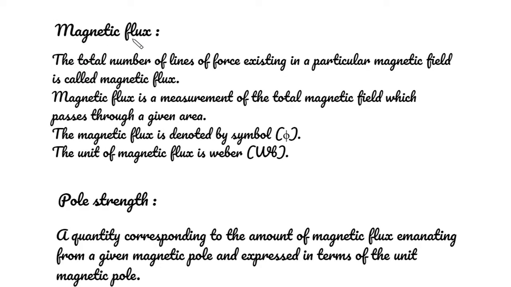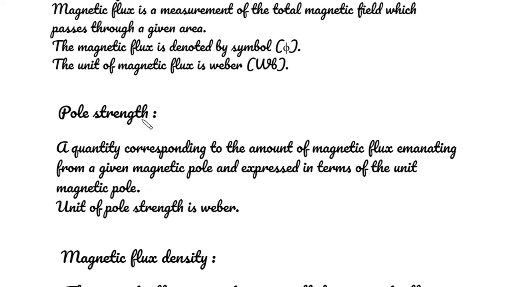Magnetic flux. The total number of lines of force existing in a particular magnetic field is called magnetic flux. Magnetic flux is a measurement of the total magnetic field which passes through a given area. The magnetic flux is denoted by symbol phi. The unit of magnetic flux is Weber.